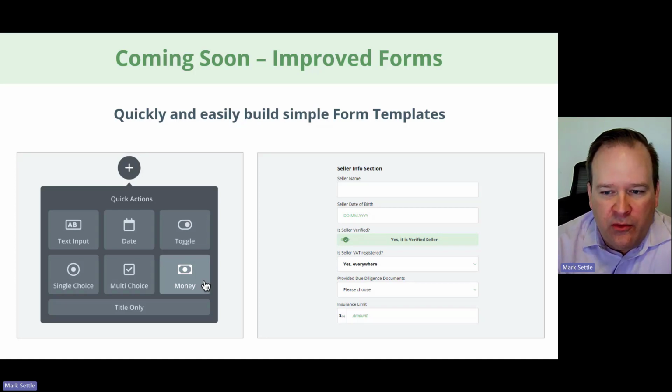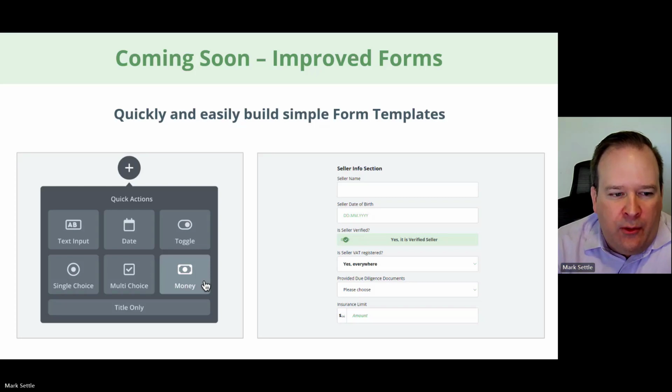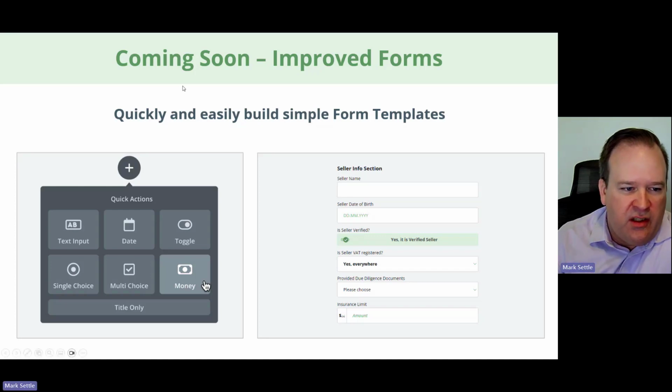So in Legito, there will soon be a release that will allow you, when you're creating a form in Legito, you will have a new quick actions button that will allow you to quickly create a clause for different input types. So you can see here, you have this button, you click and it'll say, do you want to add a text input or a single choice or multi-choice, a toggle? And based on what you select there, it's going to input a clause into your form in the template editor with a label and the actual input type formatted in a nice way.